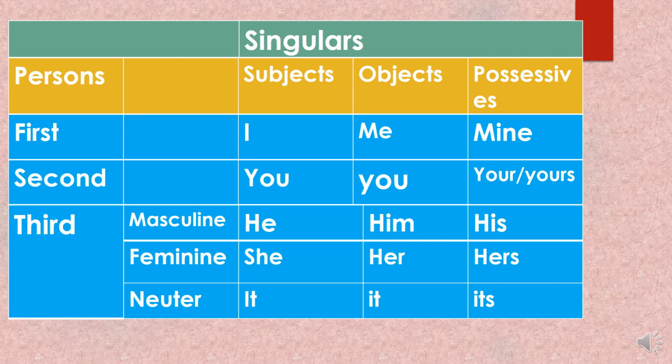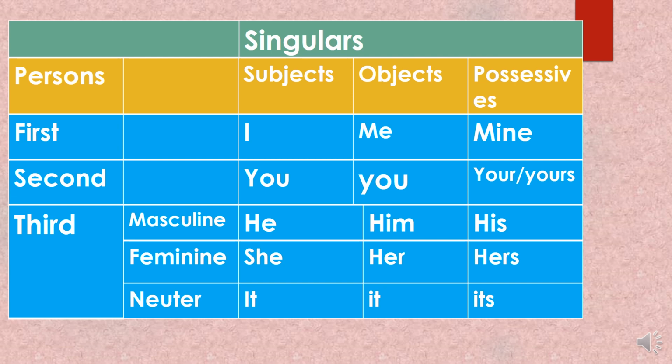And the third person about whom we talk, in the singular form in subjective pronoun, the masculine, the male form, he, the objective form him. We should go with him. Here we is the subjective, and him is the objective.